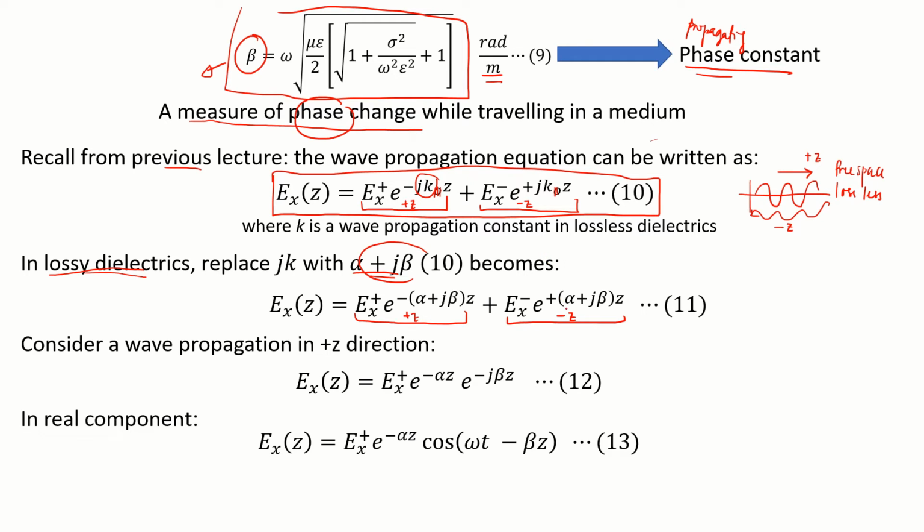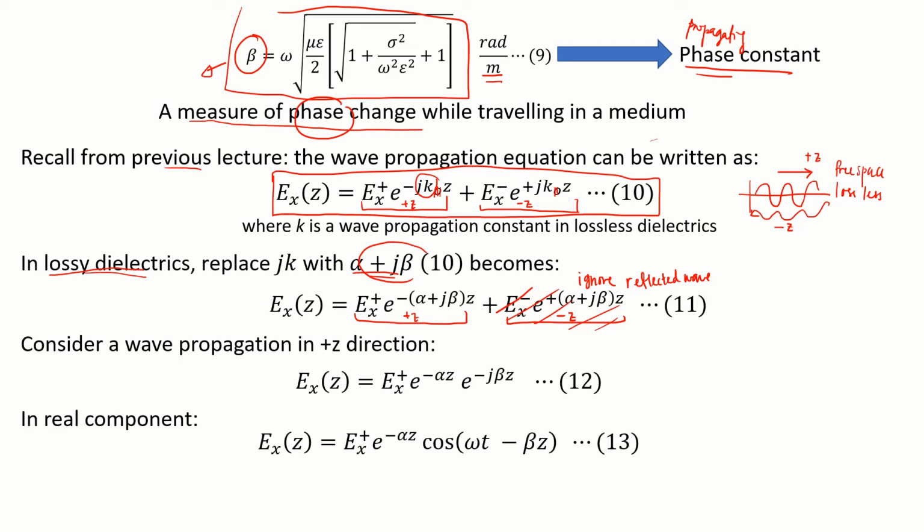In this chapter, to make our study simpler, let's ignore this reflected wave. We just discuss the propagating wave, because our interest now is to look at the propagating wave.